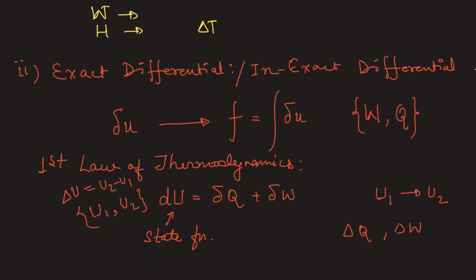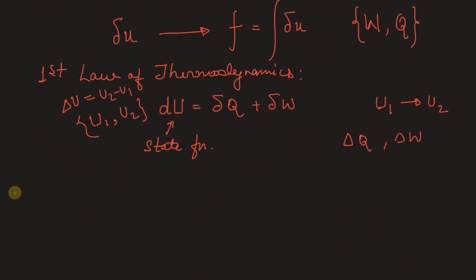Now the third statement, statement number 3, says that both work and heat are path functions. Path functions are properties or quantities whose value depends on the transition from state 1 to state 2, or we can say from the initial to the final state.